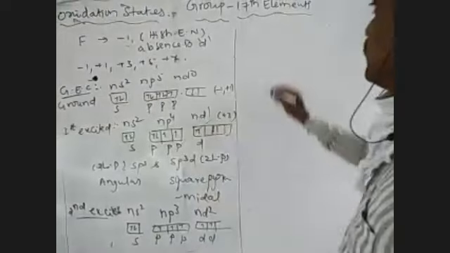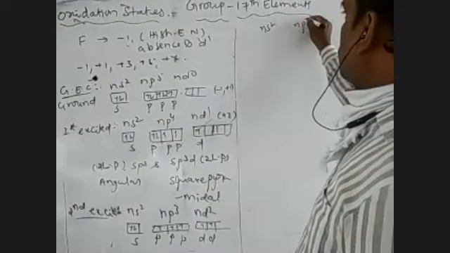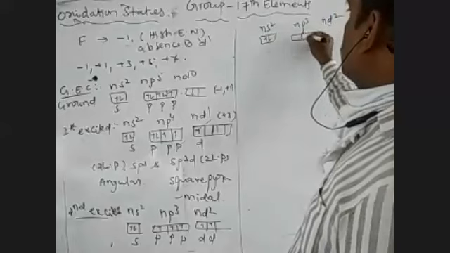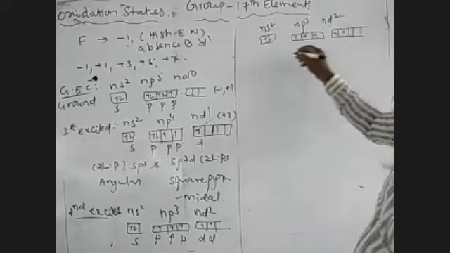The s subshell contains 2 electrons, the p subshell contains 3 electrons, and the d subshell contains 2 electrons. This involves intermixing of 1 s, 3 p and 2 d sublevels.